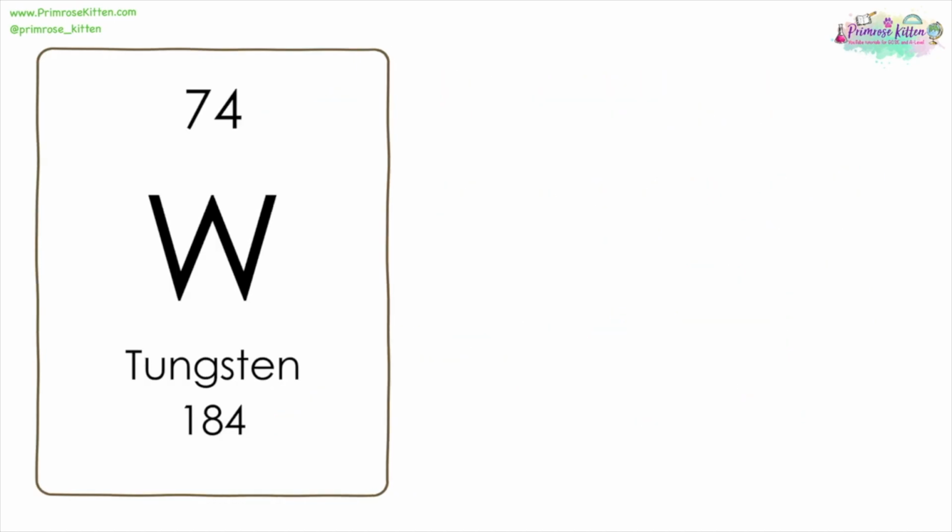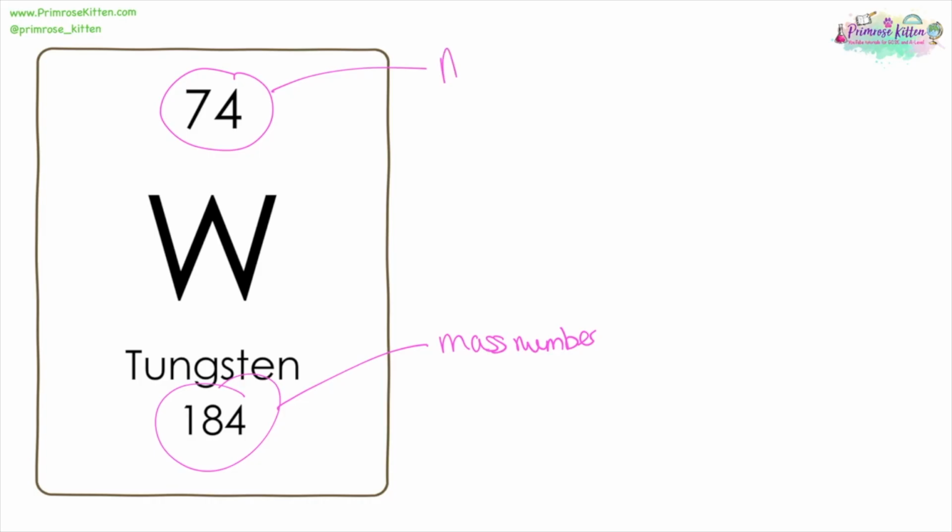On the periodic table, you will see two numbers. The larger number of the two is the mass number. The smaller number of the two is the atomic number. It does not matter where these are located.